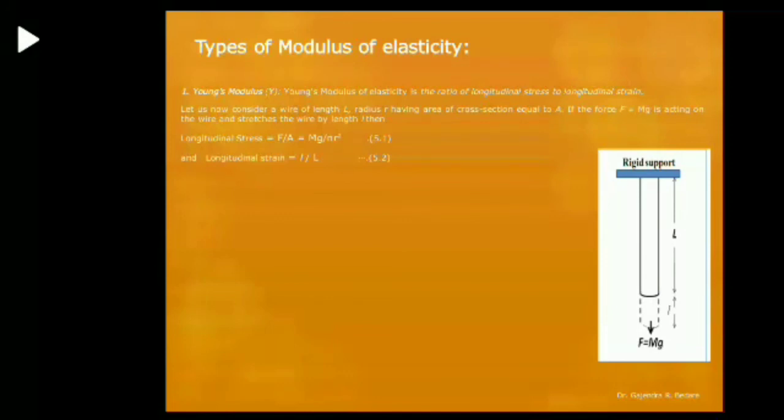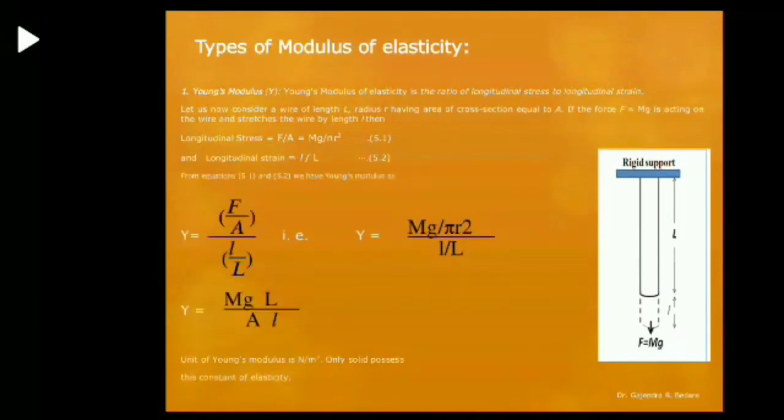So we can write longitudinal stress equal to F by A, F by A equal to mg upon pi r square. Here mg is the weight attached to the lower end of the wire, and pi r square is the cross sectional area. Again we know longitudinal strain equal to small l by capital L. So from the above equation we can write Young's modulus equal to longitudinal stress upon longitudinal strain.